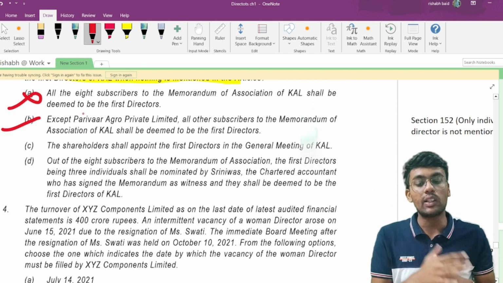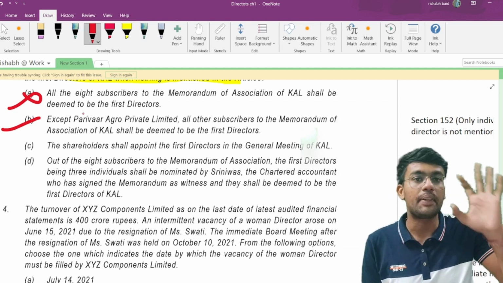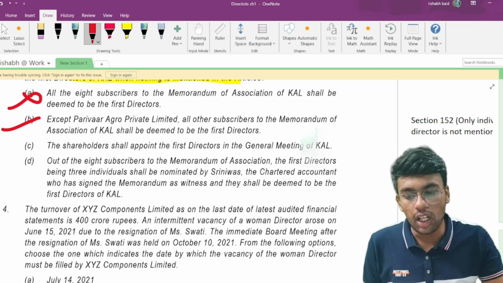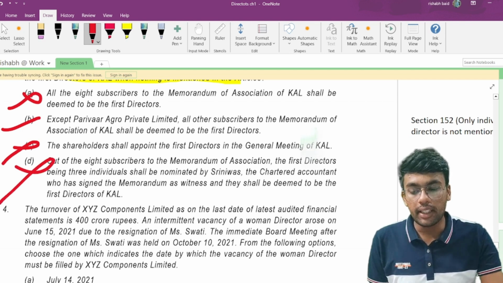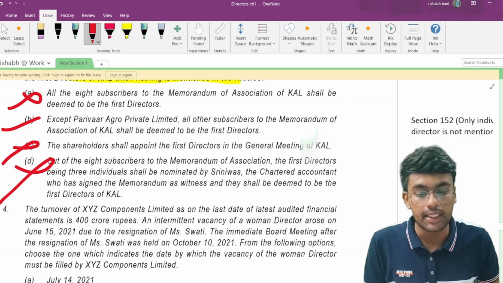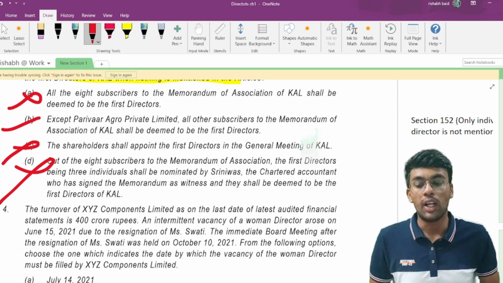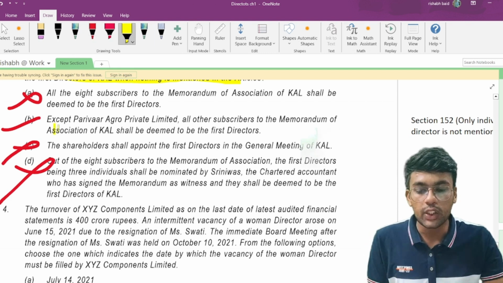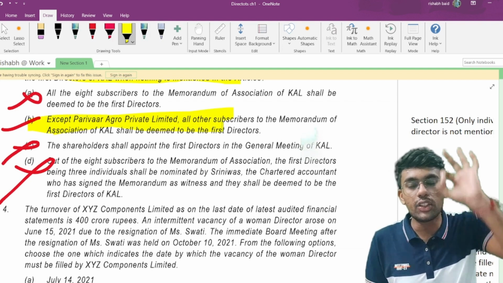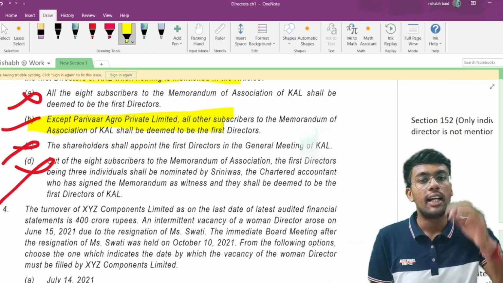Now point C, the shareholders shall appoint the first director in the general meeting of the company KL. We have a separate part of section 152 which deals specifically with that kind of situation, so we shall not discuss it here. Point D says that out of the 8 subscribers to the memorandum of association, the first directors, being 3 individuals, shall be nominated by Srinivas, the chartered accountant. There is no provision for any nomination under section 152. So the most appropriate answer, I feel, is point B: except Parivar Agro Private Limited, all other persons who are individuals shall be the first directors of the company in case the MOA does not indicate any person as a first director.